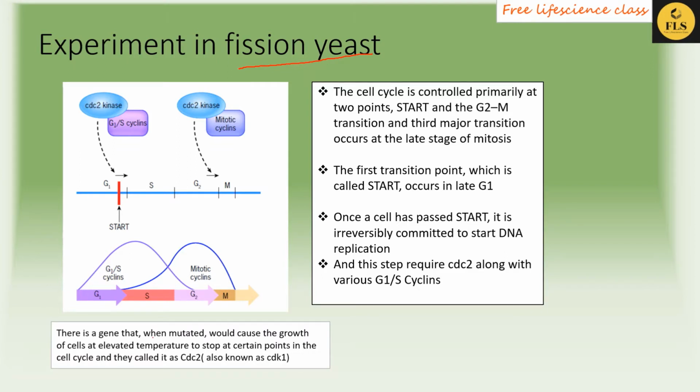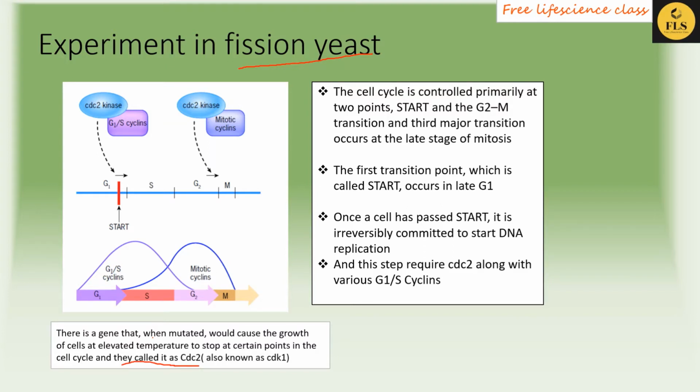There is a gene that, when mutated, would cause the growth of cells at elevated temperature to stop at certain points in the cell cycle, and they called it CDC2. So there is a protein known as CDC2, also known as CDK1 in general. When this enzyme is mutated, the cell cycle stops.